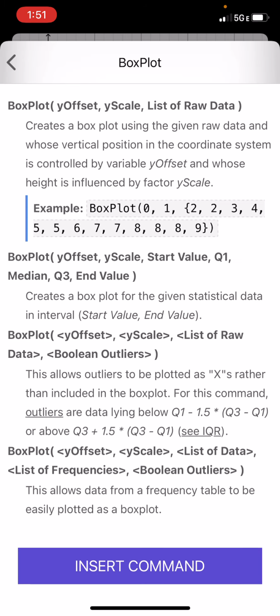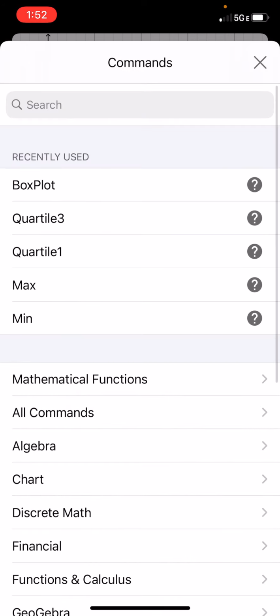The first thing I'm supposed to be putting is Y offset, and what this means is how far up or down the box plot will show up on my graph. So if I put in 0, it'll show up on the x-axis. If I put in 1, then it'll be shifted up and it'll be at y equals 1. The second thing we're going to put in is y scale. So we're going to set this at 1. This is going to determine the height of my box plot. So let's go look at this.